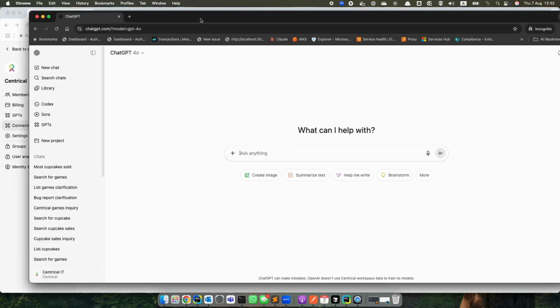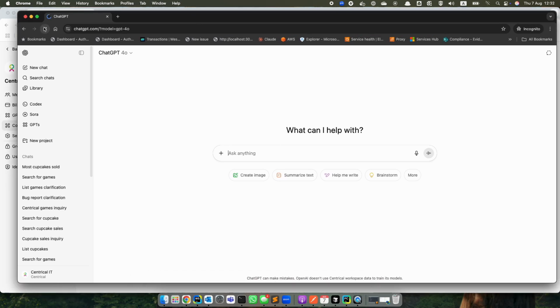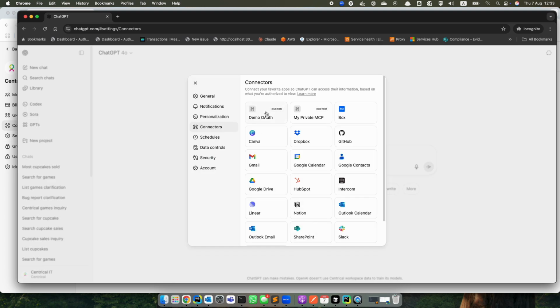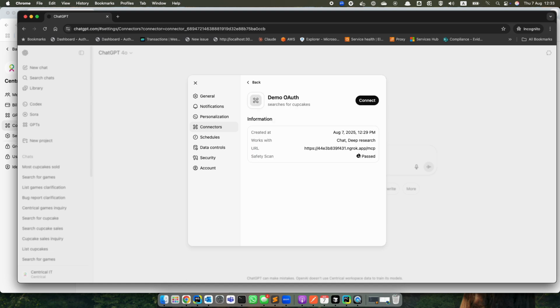Okay, refreshing, and I'm going to locate the tool. Yes, here is the demo auth that I published to the workspace. I'm going to connect to it.